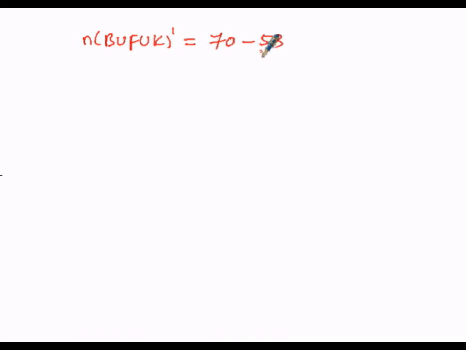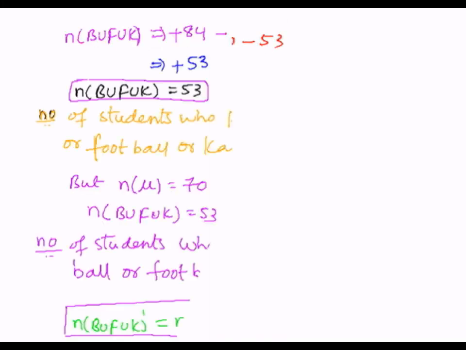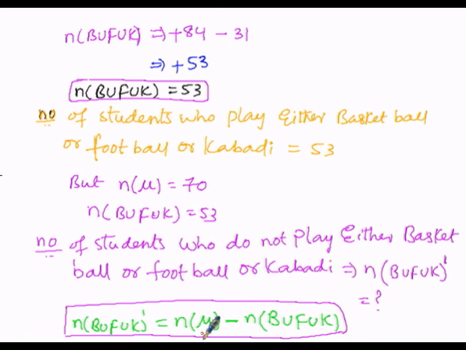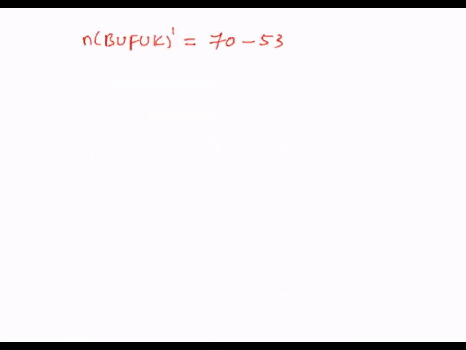So 70 indicates the total strength n of mu, and 53 indicates n of B union F union K. Since n of mu is 70, that is the total strength, the number of students who play either basketball or football or kabaddi is 53. So n of B union F union K whole dash equals 70 minus 53.